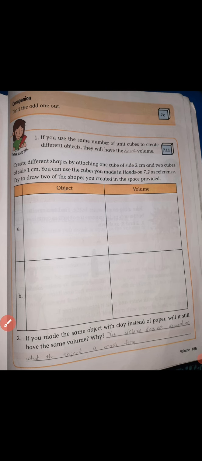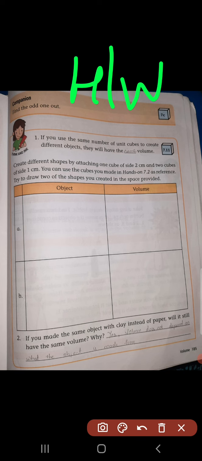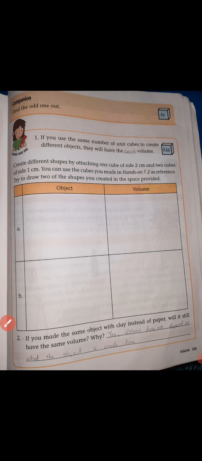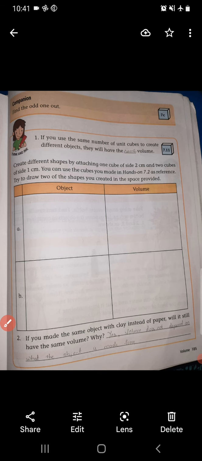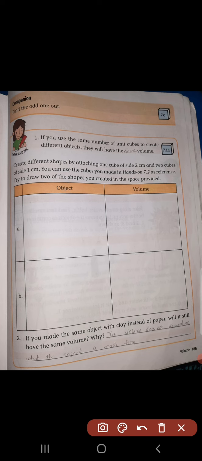You can see here, create different shapes by attaching one cube of 2 centimeters side. You need to create two different shapes by attaching the one cube of 2 centimeters side.